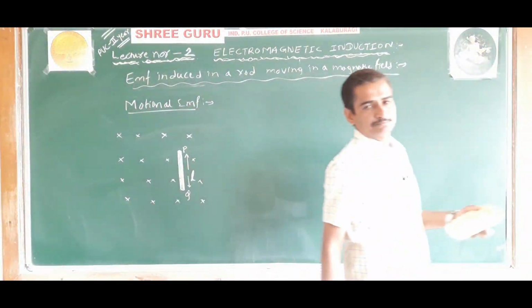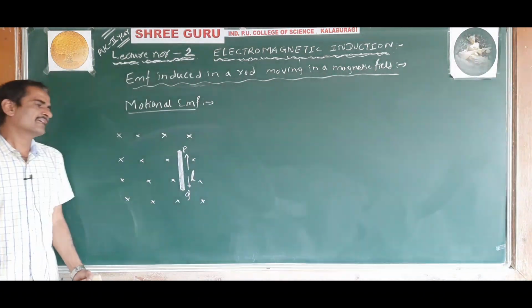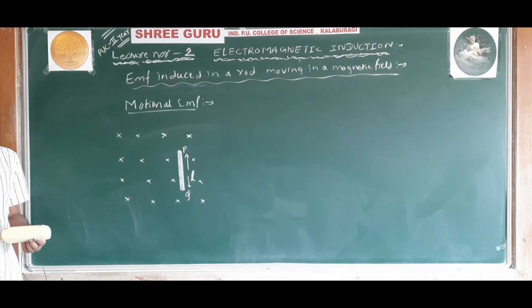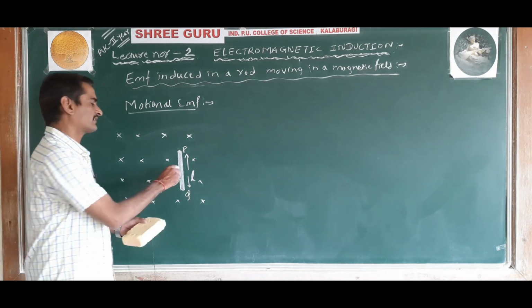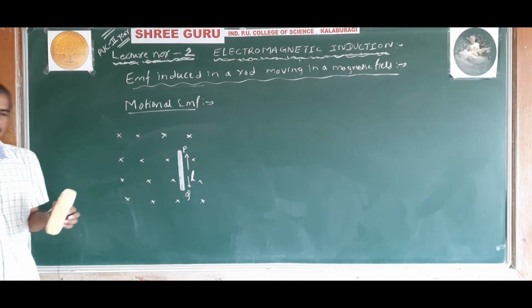Consider a conductor PQ of length L placed in a uniform magnetic field such that the magnetic field is perpendicular to the length of the conductor and perpendicular to the plane of the conductor.